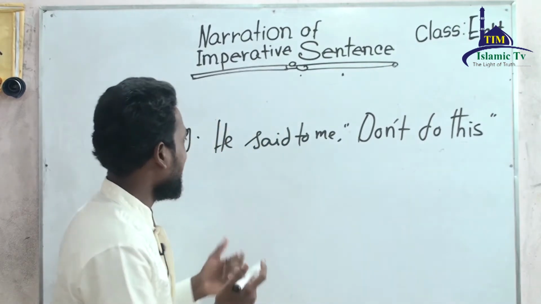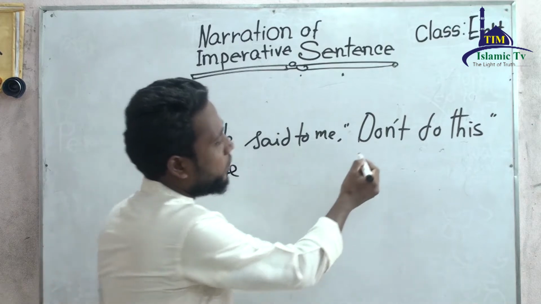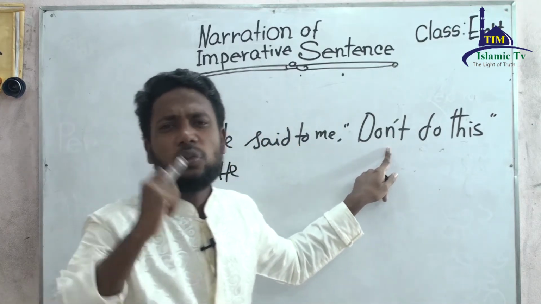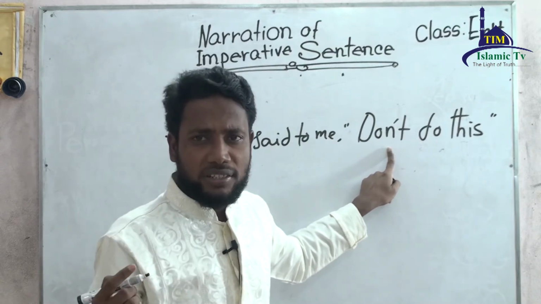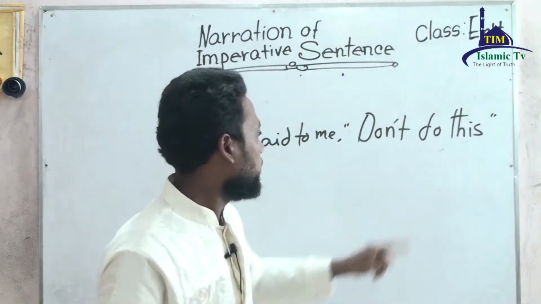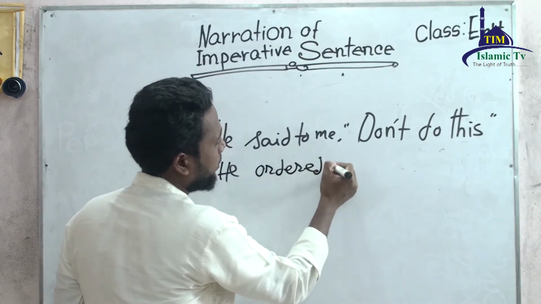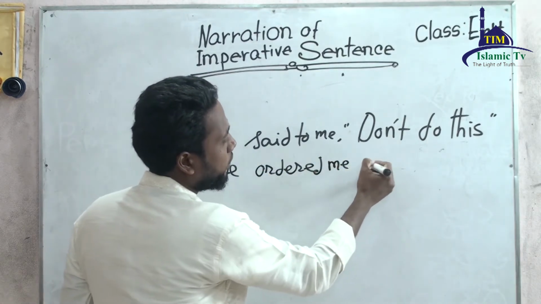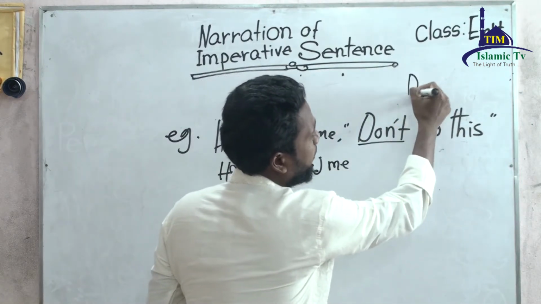So let's once again, he, don't, it indicates two things. I mean order or forbade. So you can use any one of them. So he ordered me.